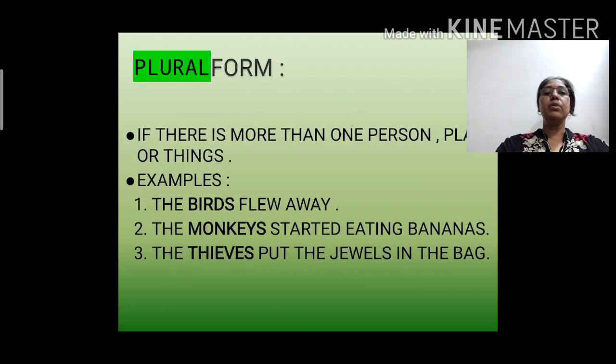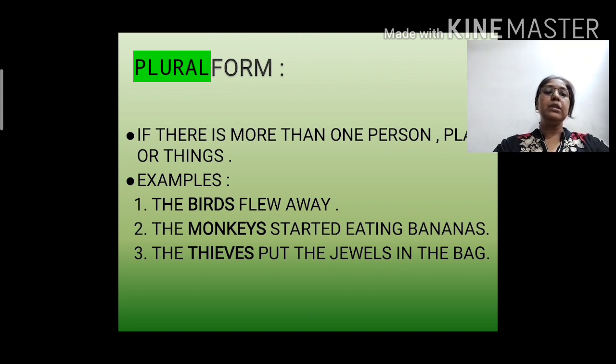Now, the second category is of plural form. If there is more than one person, place or thing, then it is in plural form. Plural means more than one. Let's see this with the example. The birds flew away. Birds, here we are talking about not a single bird, but it can be 2, 4, 10, any. Now the second one, the monkeys started eating bananas. Monkeys here means not only one monkey, it can be more than one.